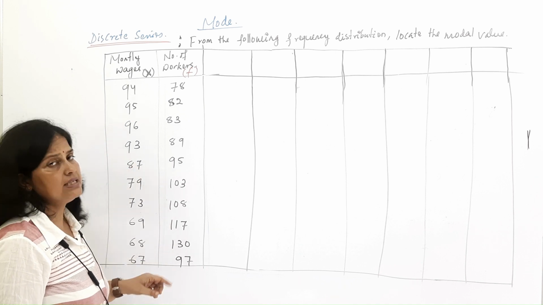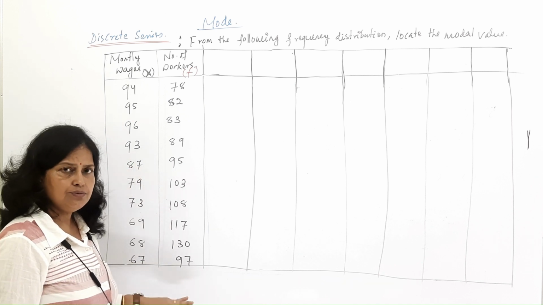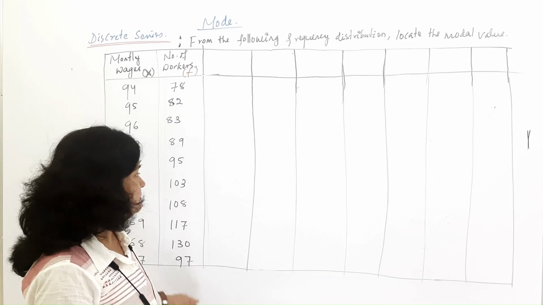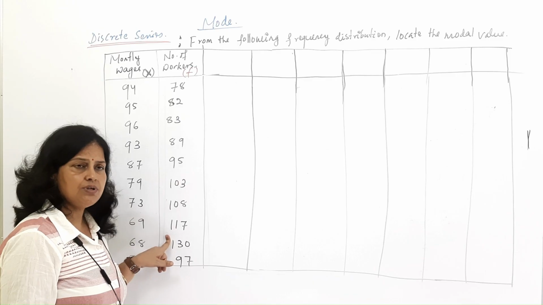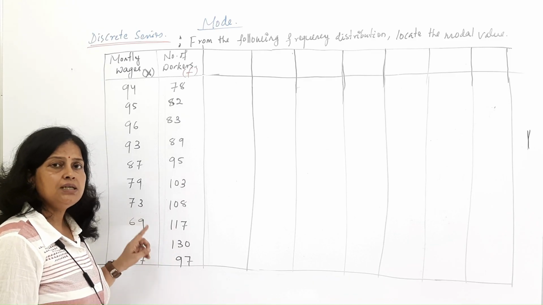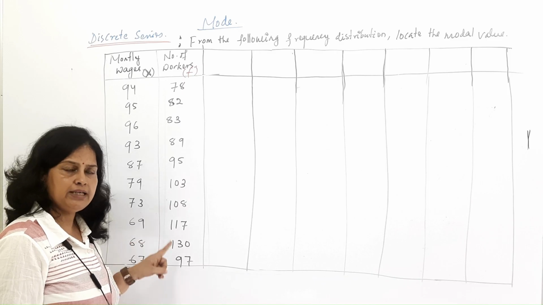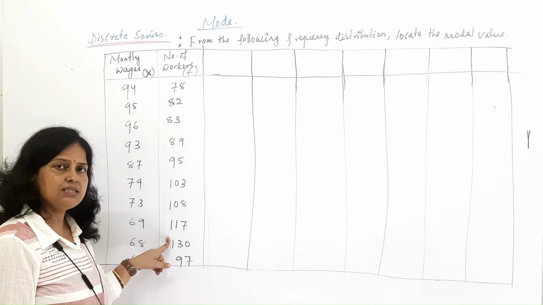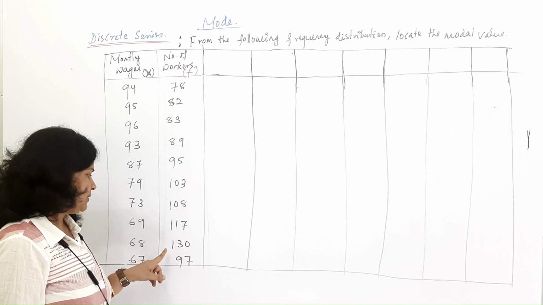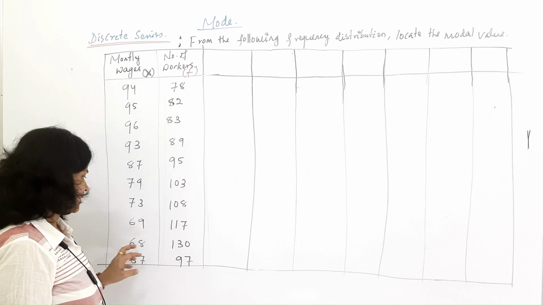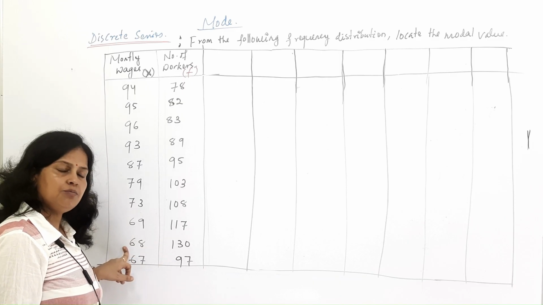Actually, in the case of a discrete series, as we know, mode is the value with the maximum frequency. So where the maximum frequency is there, that is the mode. In this case, we see the maximum frequency is 130, so we can say 58 is the mode.